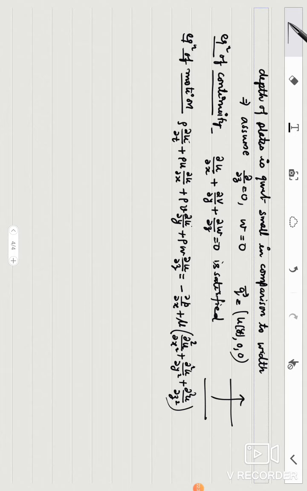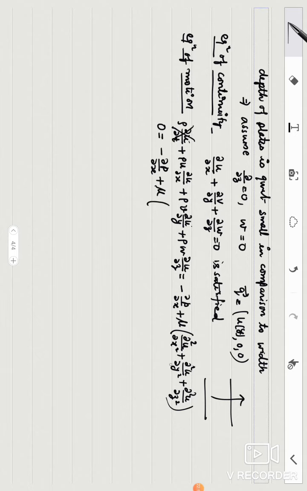Now in your case your flow is steady, so this term will be cancelled. Your rho is constant. U is not a function of x. You see here, u is a function of y. U is not a function of x. U is a function of y, but v is 0. W is 0. Here you are left with 0 is equal to minus delta p/delta x plus mu.